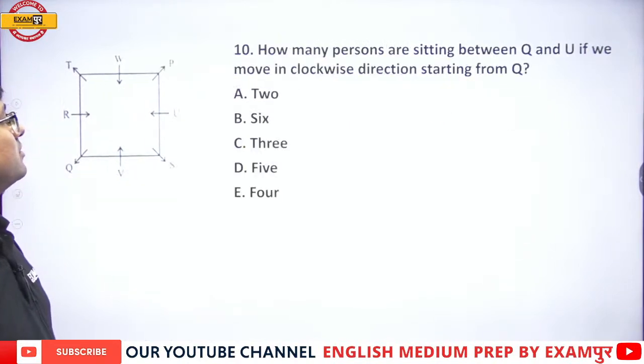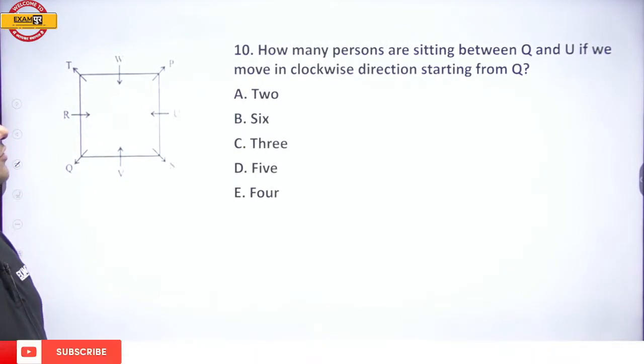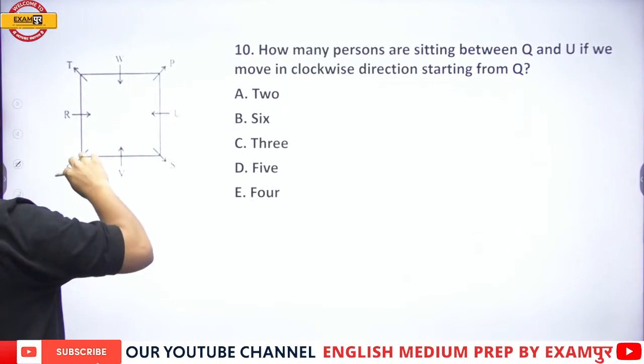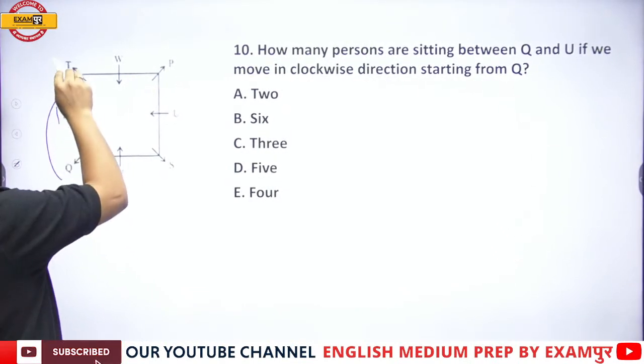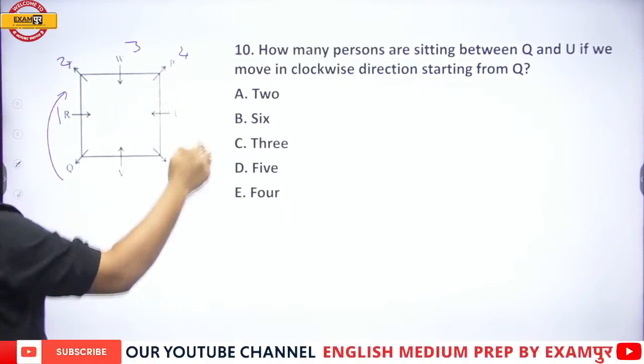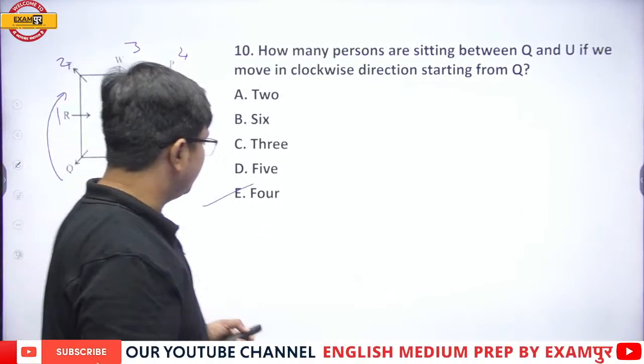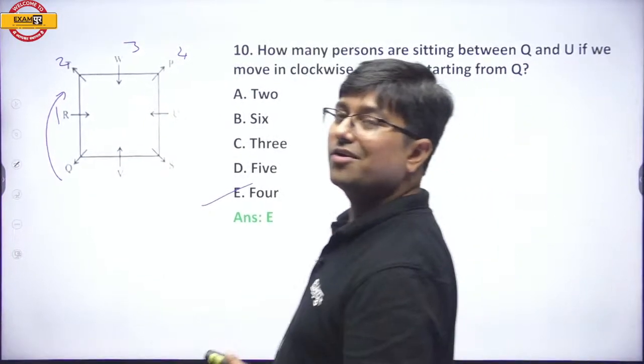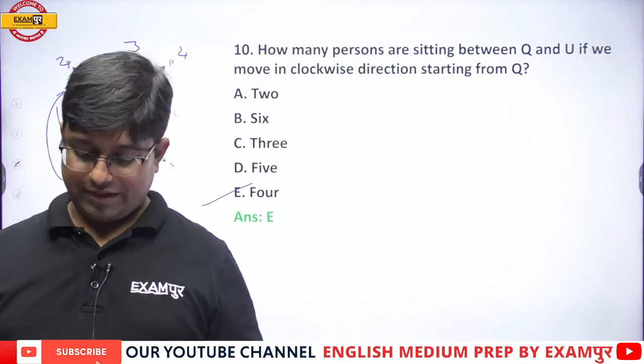Okay, next. How many persons are sitting between Q and U if we move in clockwise direction starting from Q? Clockwise direction starting from Q. 1, 2, 3 and 4 people. 4 people are between Q and U. All right, everybody, getting it? Yes or no? Okay, fine.